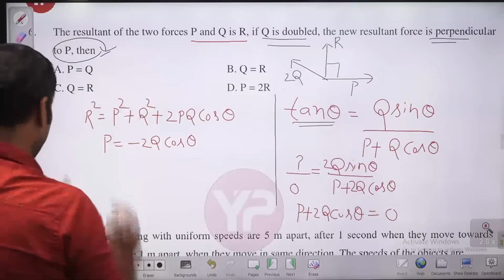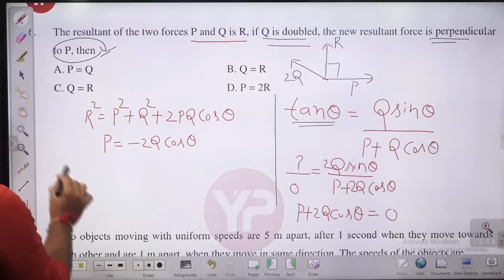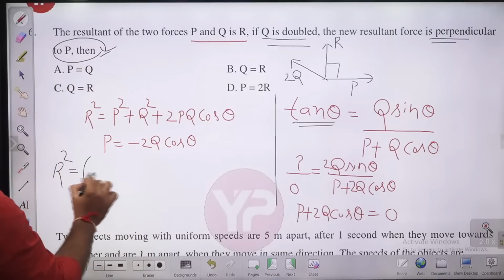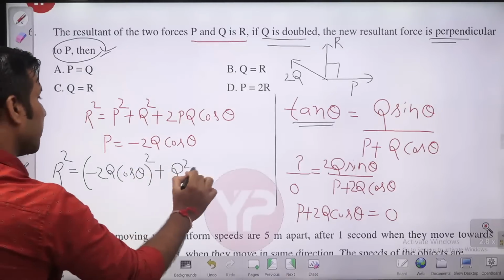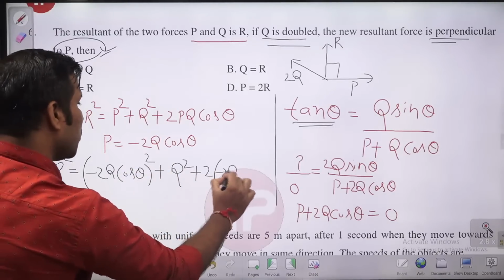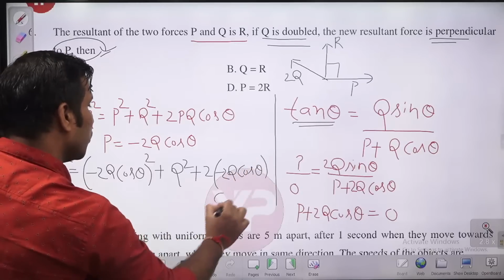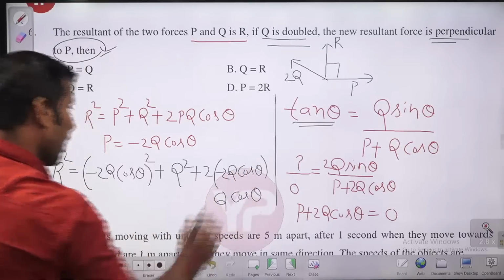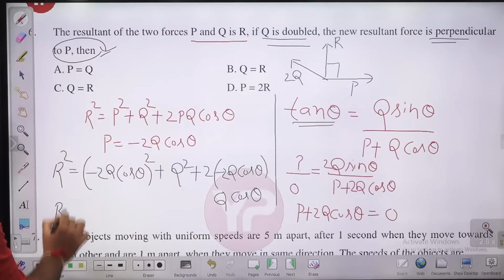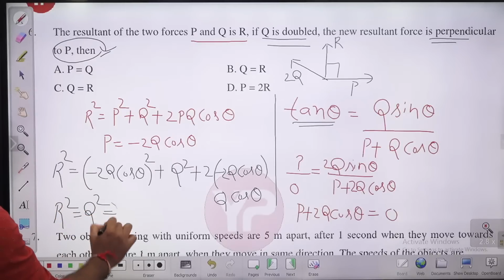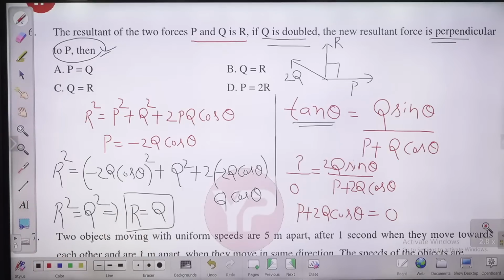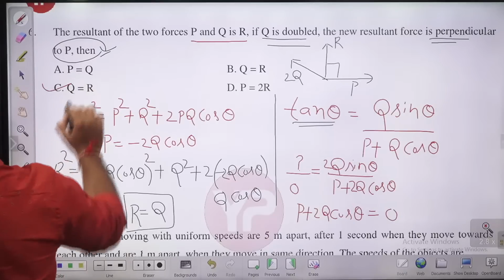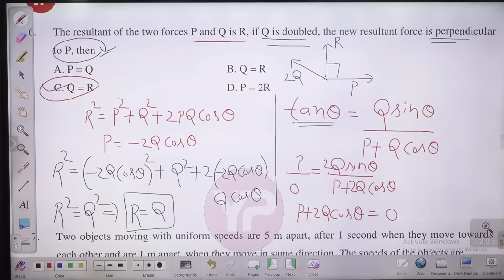Now we only need to replace this P here. So R square equal to (minus 2Q cos theta) square plus Q square plus 2 into minus 2Q cos theta into Q cos theta. Solving this, you will get R square equal to Q square, you can check, and R becomes equal to Q. Resultant equal to Q, guys. So what is the answer for this question, children? C will be the right answer, R equal to Q. Please check.